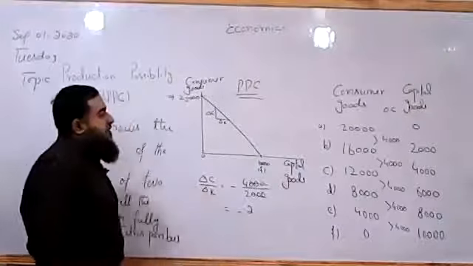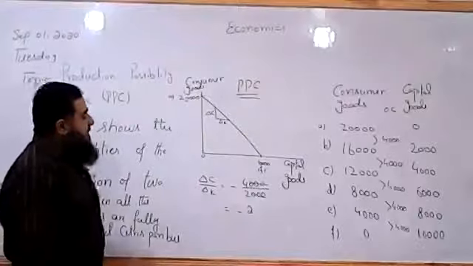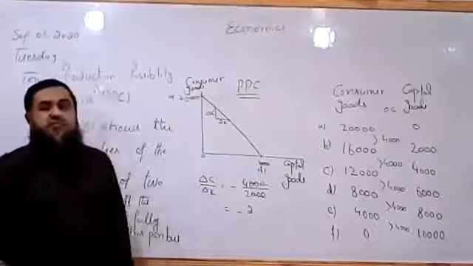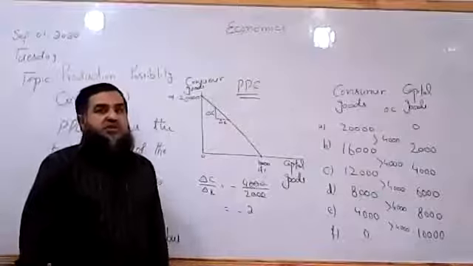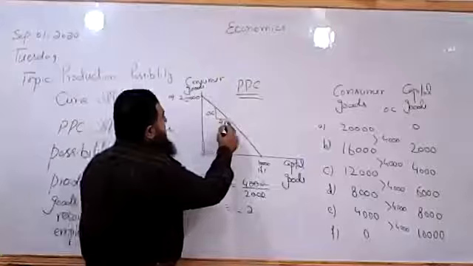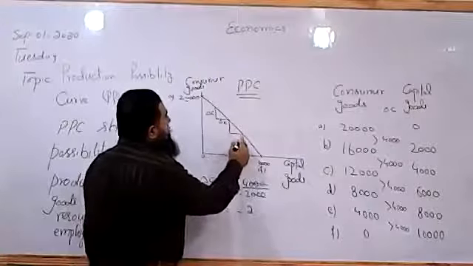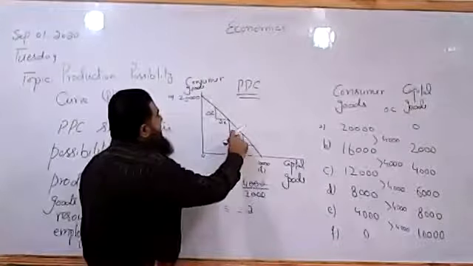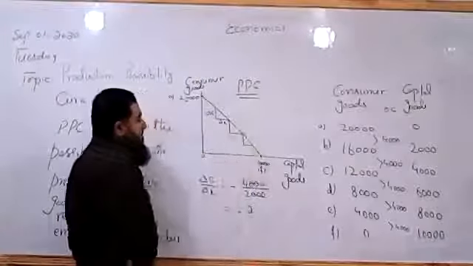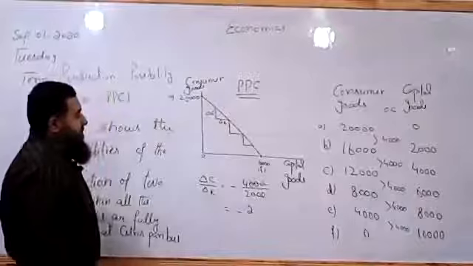That is -2. Every time to have an extra unit of capital goods, we have to give up 2 units of consumer goods. So this is constant. Every time you can see there is a constant slope.